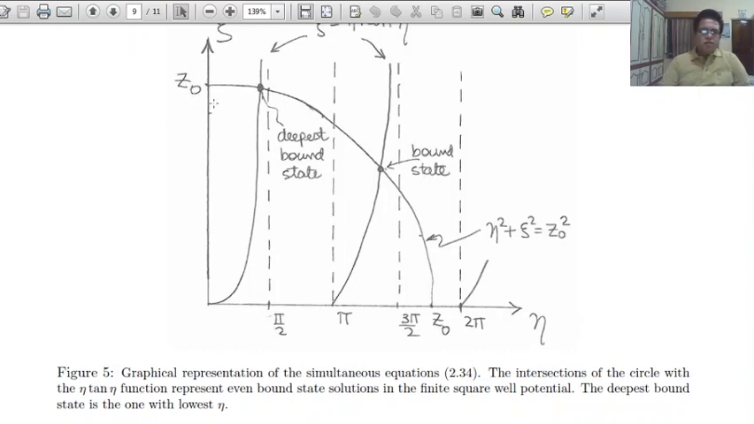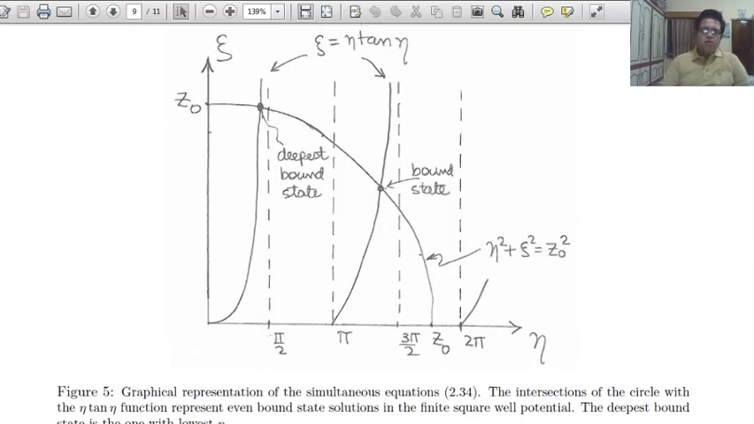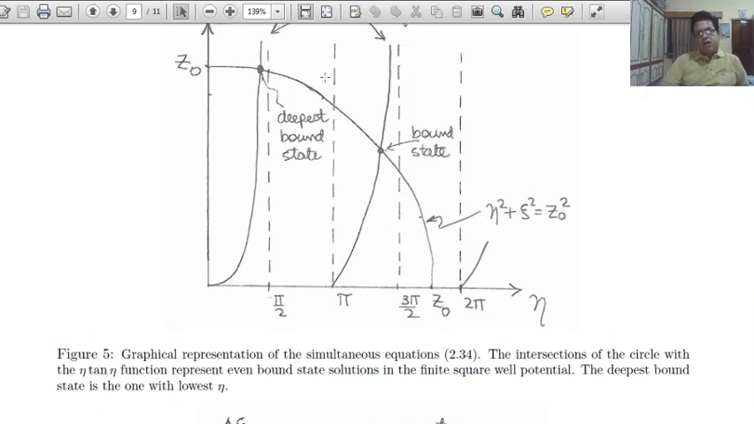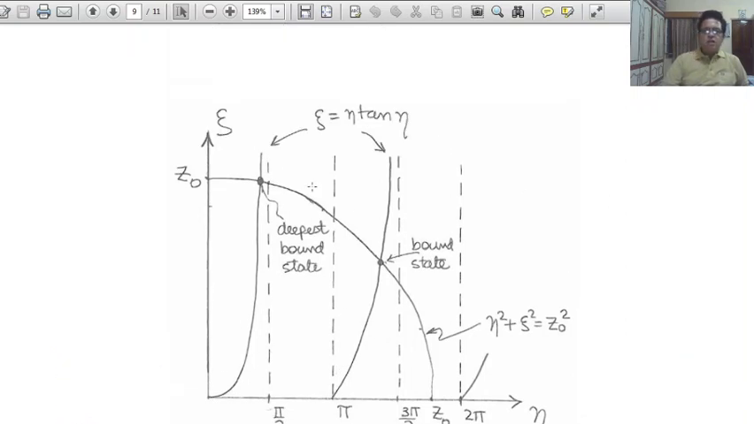This is eta and this is xi. And this graph is the plot for eta tangent eta. Graphical representation of the simultaneous equations: the intersection of the circle with eta tangent eta. This is the circle, and the intersection of these curves, these are eta tangent eta. So these points are the deepest bound state.